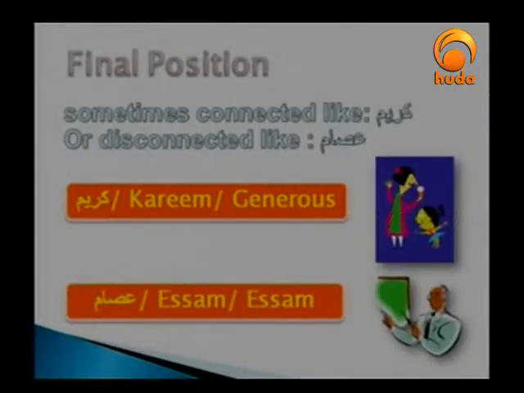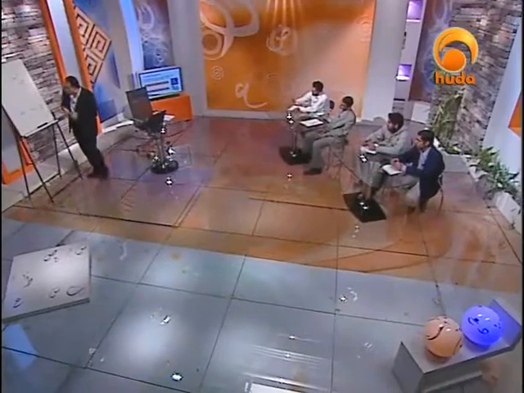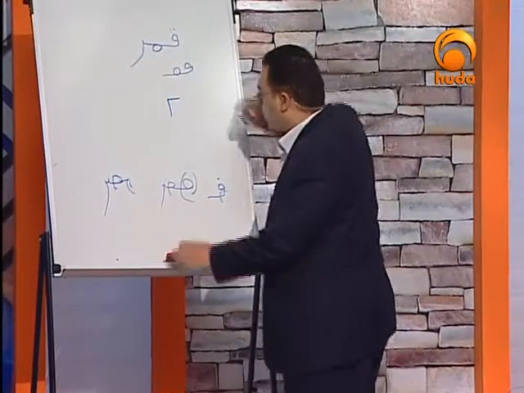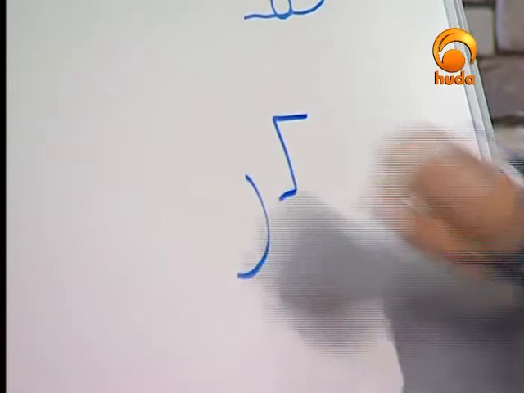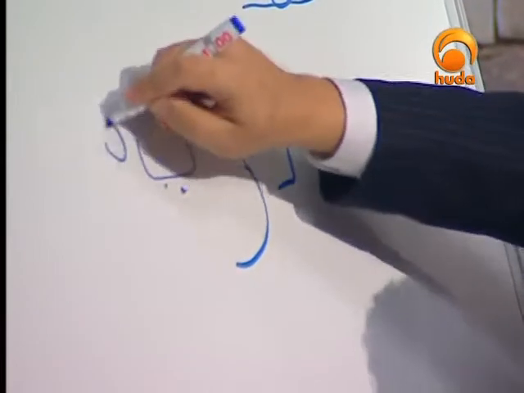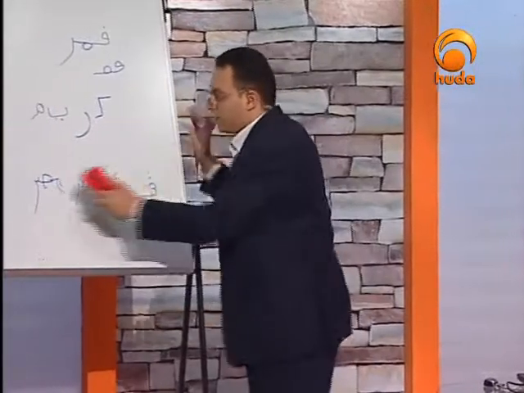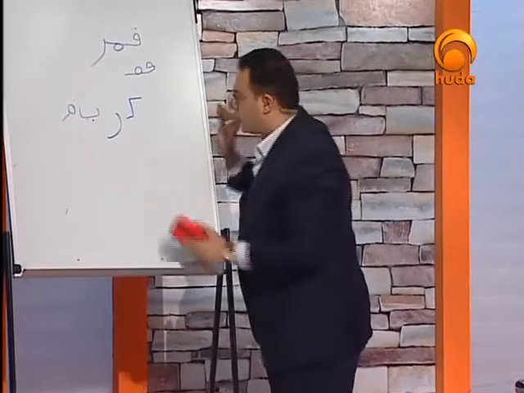How about the final position? Let me move on to the following. Can you give me an example? In final position, sometimes it is connected like Kareem, and sometimes disconnected like Imam. Let me start with Kareem. How many letters do we have here? Four. Kaf, and then Ra, and then Ya, and then Meem. I would combine all of them together. Please follow me.